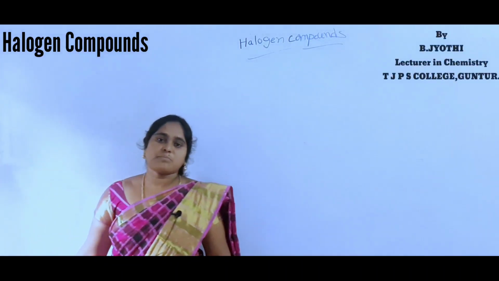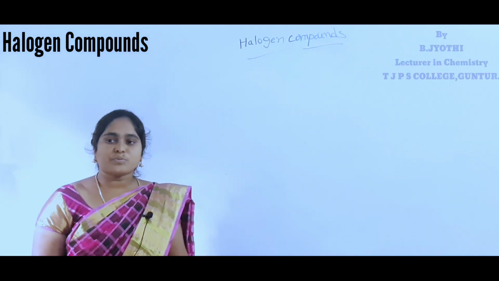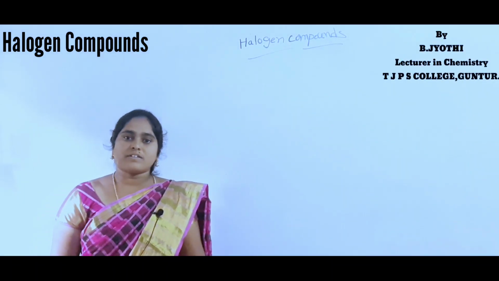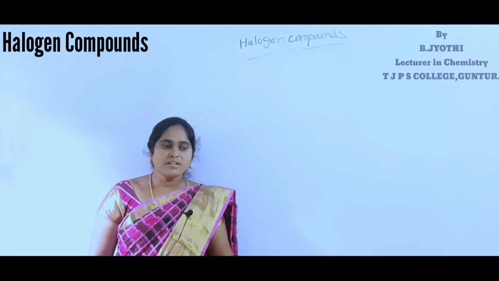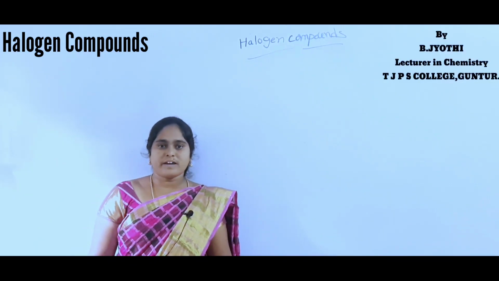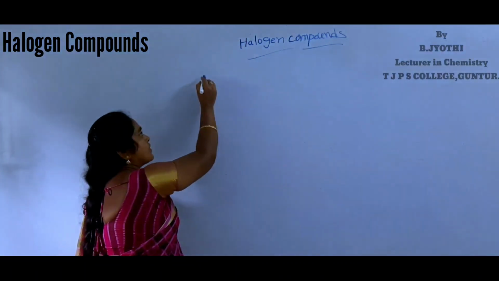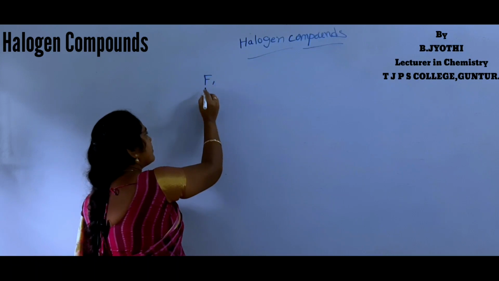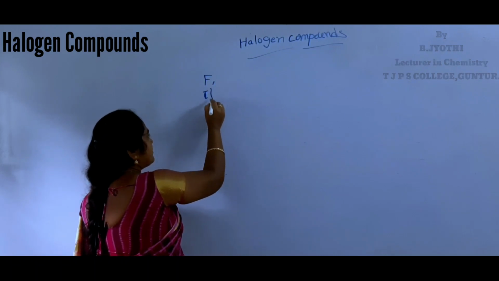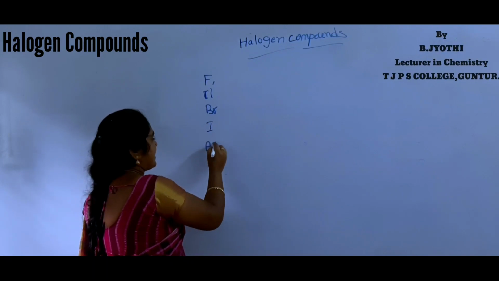The periodic table contains 7 periods and 18 groups. In these 18 groups, the 17th group or 7A group elements are called halogens: fluorine, chlorine, bromine, iodine and astatine.